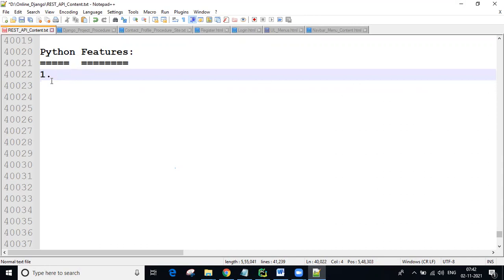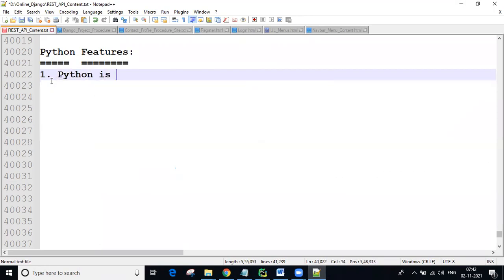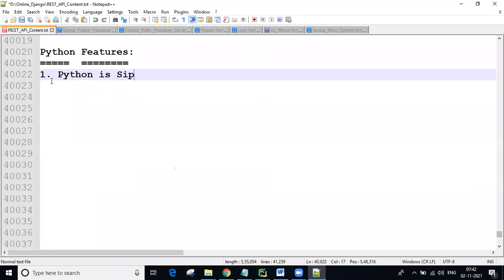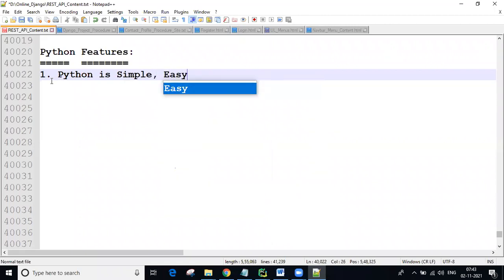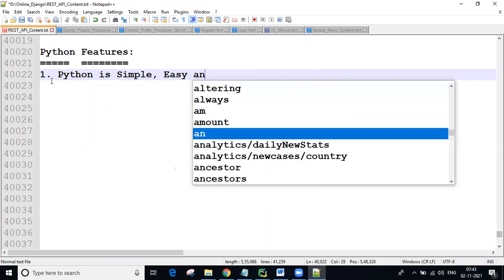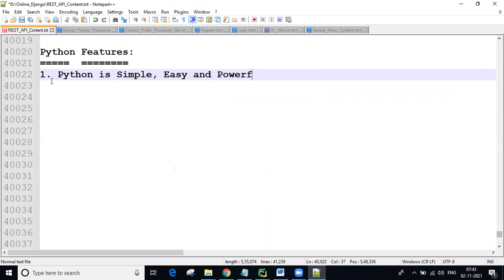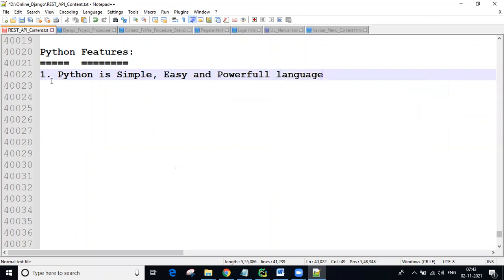Python is a simple language, an easy language, and a powerful language. That is one point.